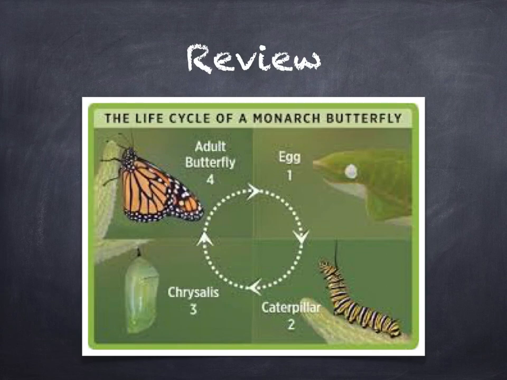So to review, first the butterfly is an egg. The egg hatches into a caterpillar. The caterpillar eats and eats and eats until it grows into a larger caterpillar. Then it builds a pupa or chrysalis around itself. And once it's inside of the chrysalis, it changes into a butterfly. It emerges as an adult butterfly.